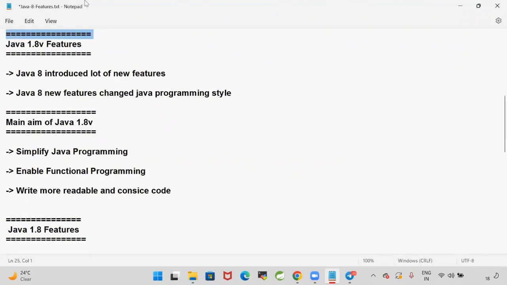So to attend the interview, Java 1.8 features are mandatory for every Java developer. Whether you are a fresher or experienced, if you want to attend any Java-based interview, 1.8 features are mandatory. So write down my words: if you attend any interview where they don't ask any question on Java 8, that's not a Java interview, because that much demand is there for Java 1.8 features.